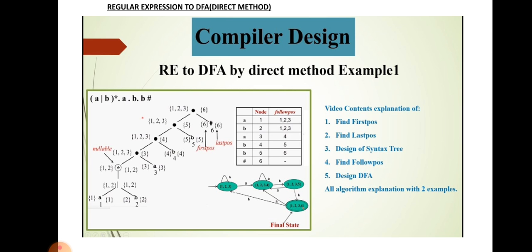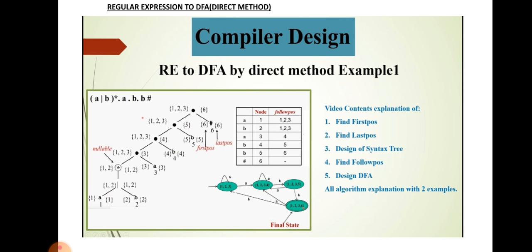So in this lecture we saw what finite automata is. Finite automata is a mathematical model of a system which has two types: DFA and NFA. DFA has a single transition from the current state to another state for a single input symbol, but NFA has more than one transition from the current state to the next state. And the important topic is how we can convert the regular expression into DFA.